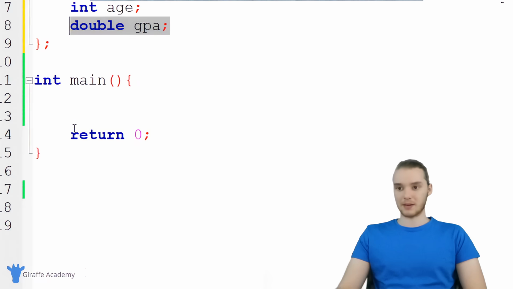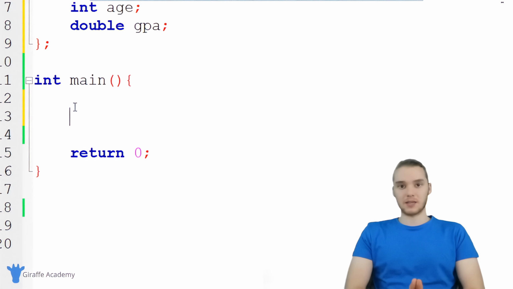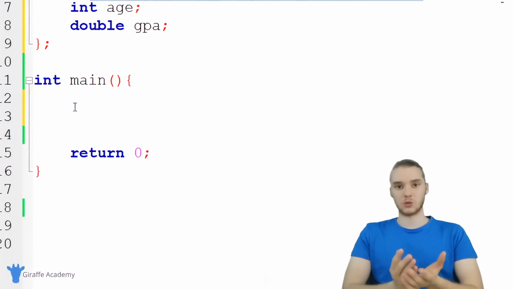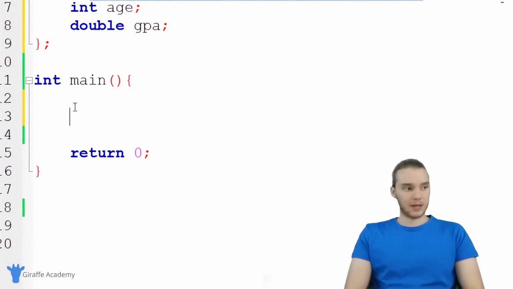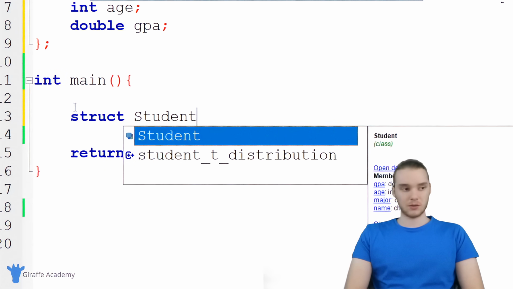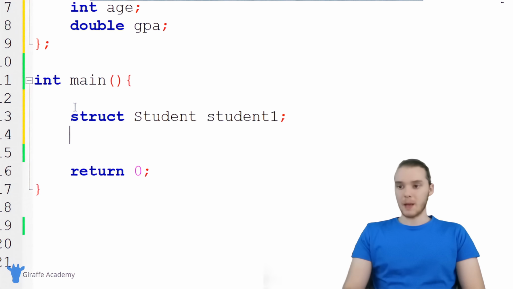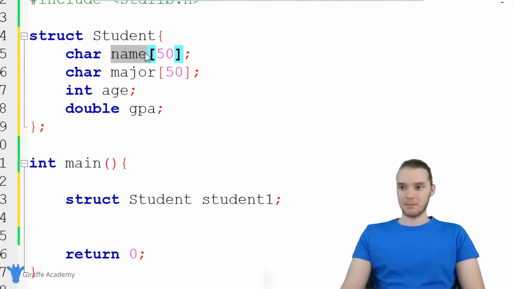Let's come down here to the main method and I'll show you guys how we can use this. I can create an instance of this student structure, an actual student inside of my program. The way that I do that is just by saying struct, and I want to type out the name of the struct that I want to make. In our case, it's going to be Student, and I want to give this a name. I'm just going to call it student1, and I can just use a semicolon here. Basically what I did now was I created a container called student1 that's going to be able to store a name, a major, an age, and a GPA.